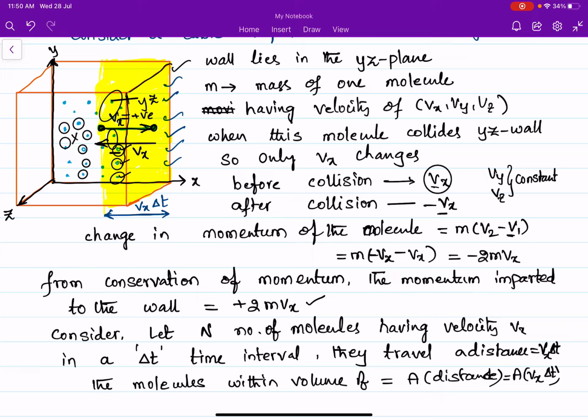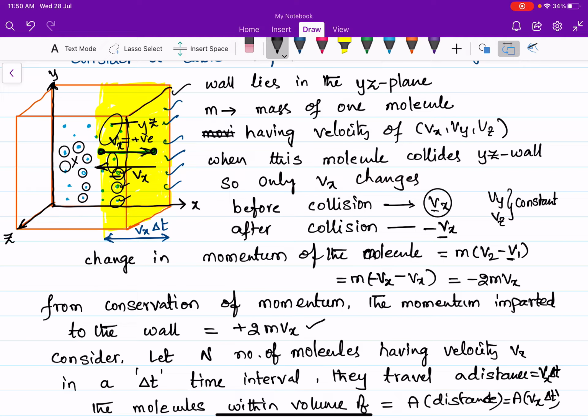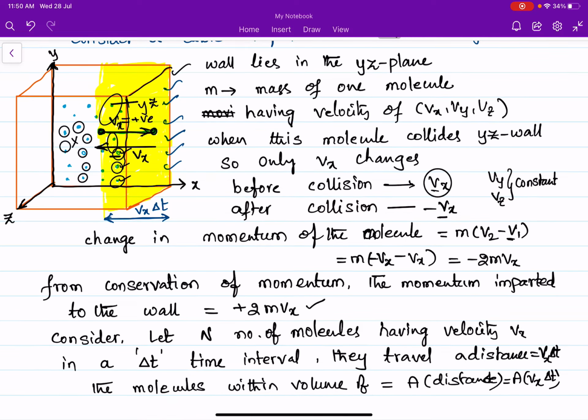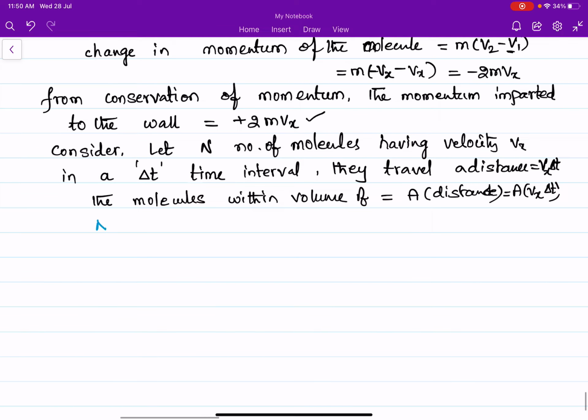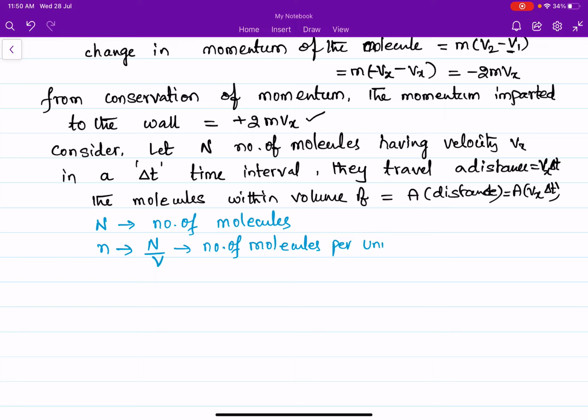So how many molecules are there in that volume? We need to find out the number of molecules here. Here I am treating N as the number of molecules, and small n is nothing but the number of molecules per unit volume.